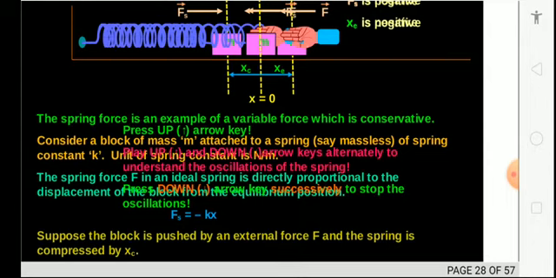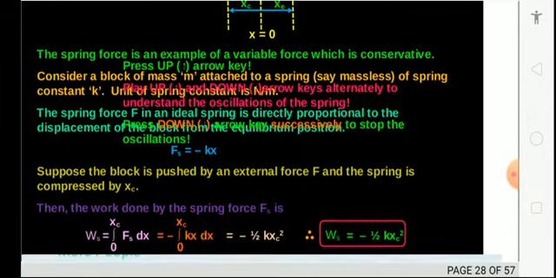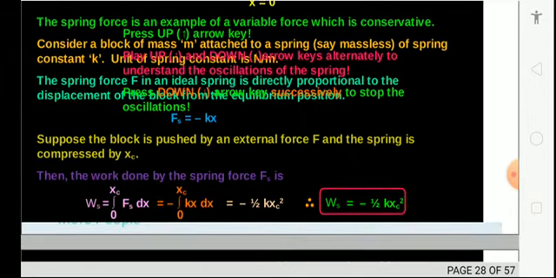Pressing up will not give you any force, down will not give you any force, but stretching will give you some kind of force. So ultimately you will get oscillation, that is Fs is equal to minus kx.